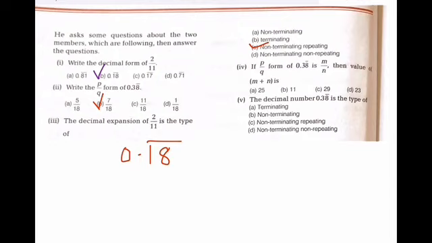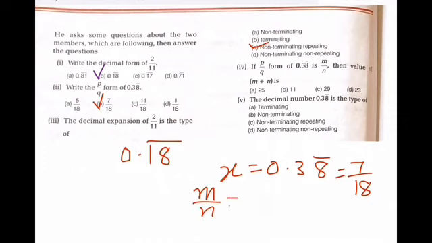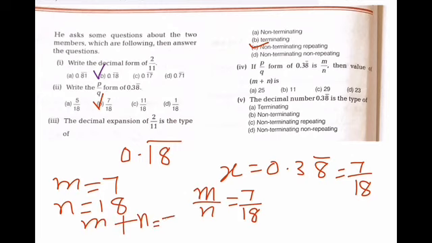Fine. और हमारे पास x equal to 0.38 बार और इसकी वैल्यू आंसर क्या आया था 7/18. यानी कि m/n की वैल्यू है हमें इसमें. If p/q form of 0.38 bar is m/n, that means it is 7/18. यानी कि m की वैल्यू है 7 और n की वैल्यू है 18. So m plus n की वैल्यू निकालनी है. It will be 7 plus 18. 7 plus 18 is what? 25. So 25 will be your answer here in this case.